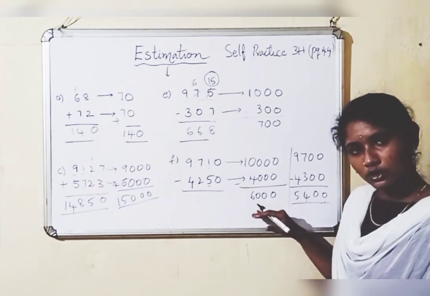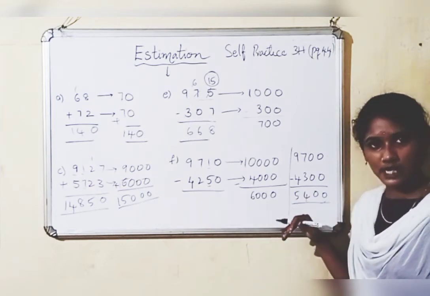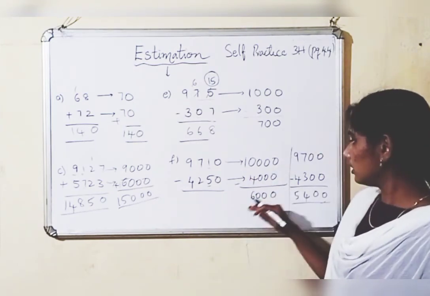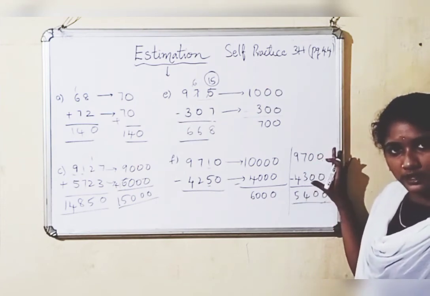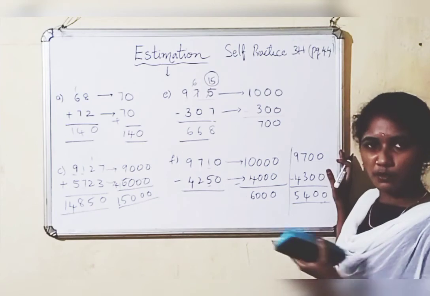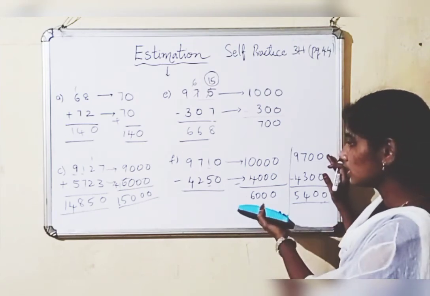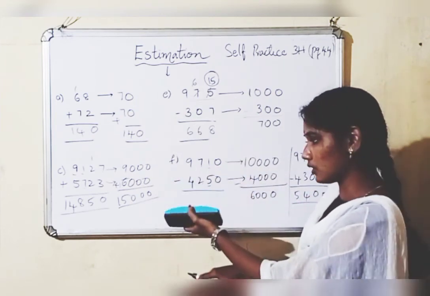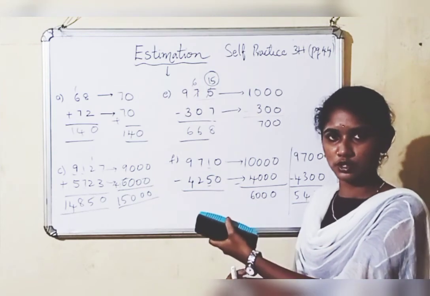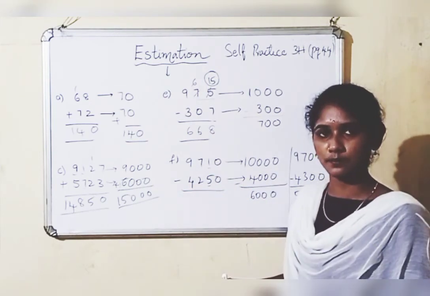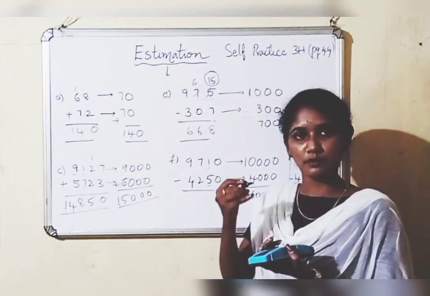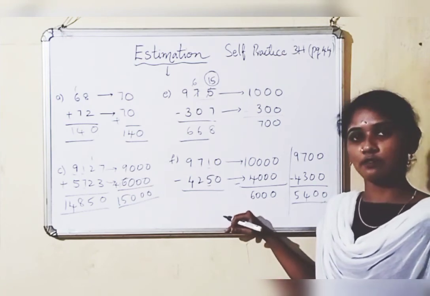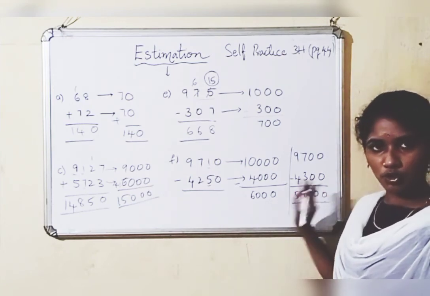So you can do to the nearest 1,000 or to the nearest 100. Whichever is convenient to you, you can do that. Got it? If you want to do this problem with the nearest 100, it will take one minute of extra time. With the nearest 1,000 you can do it without even writing. 9,710 rounds off to 10,000. 4,250 rounds off to 4,000. 10,000 minus 4,000, it is 6,000. So without taking pen and paper, without extra effort to your brain, you can simply say the answer. Whichever is convenient to you, you can do that. There is nothing wrong in these two things.